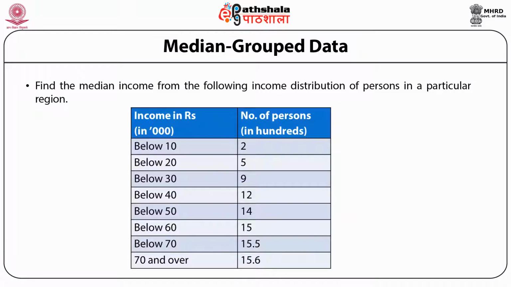This is an example which focuses on the income distribution of persons in a particular region. What we have is income in rupees, in thousand, and then in the second column we have the number of persons in 100. Say first it is written below 10. What it means, how many people are there who are having their income below 10,000. Second column the figure is 2. It means there are 200 people.